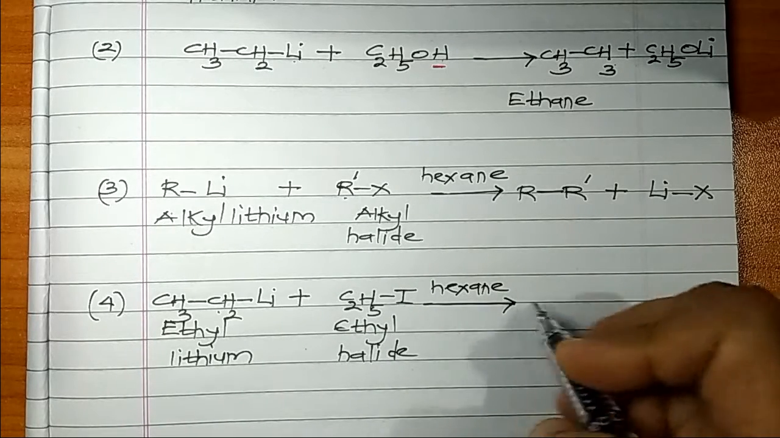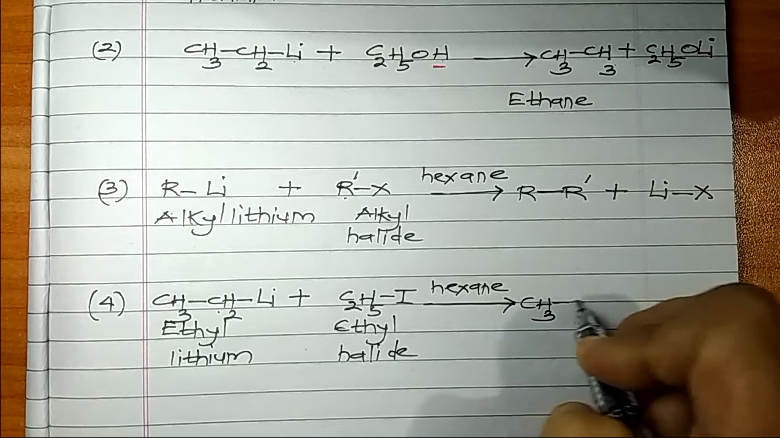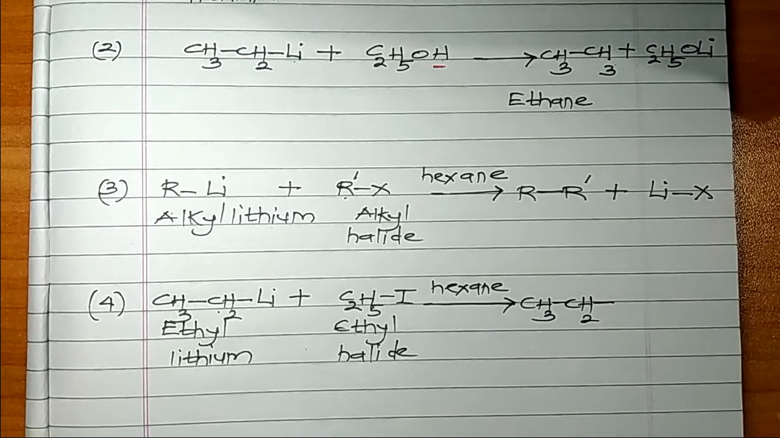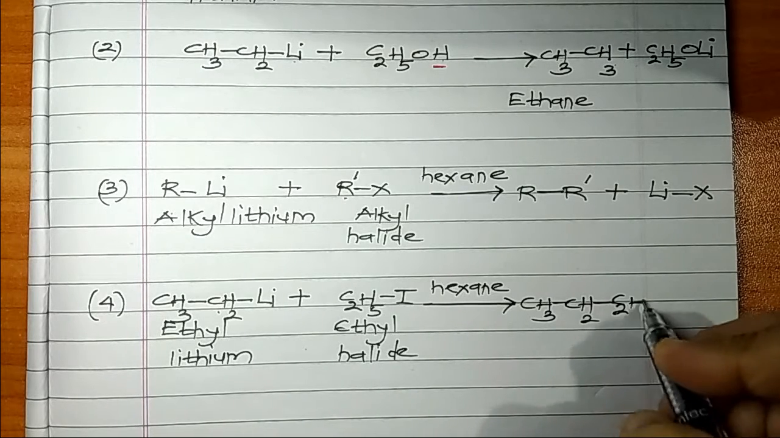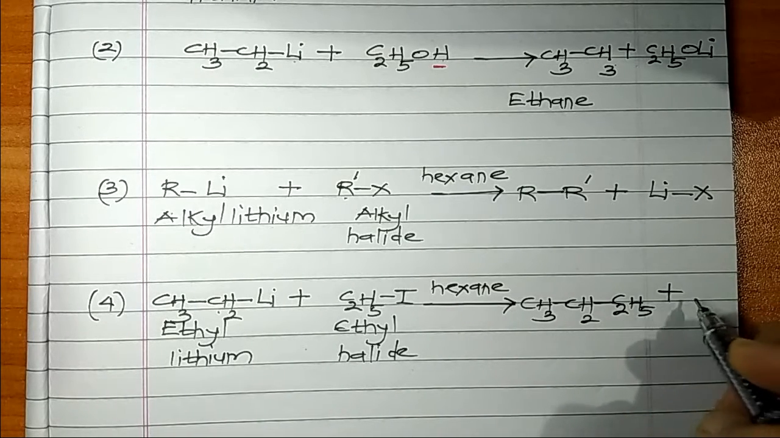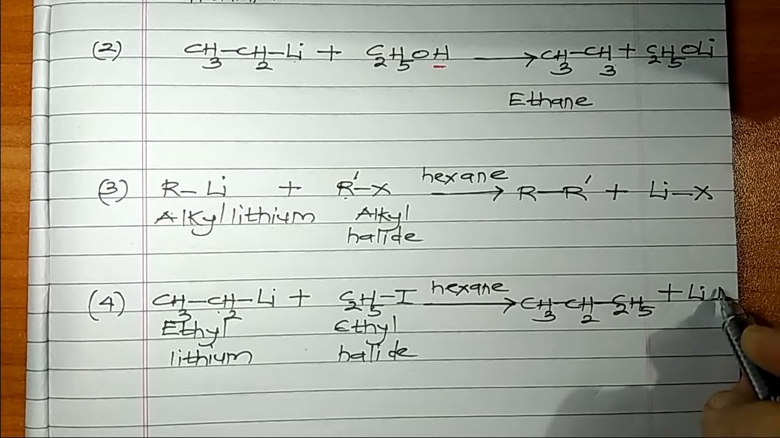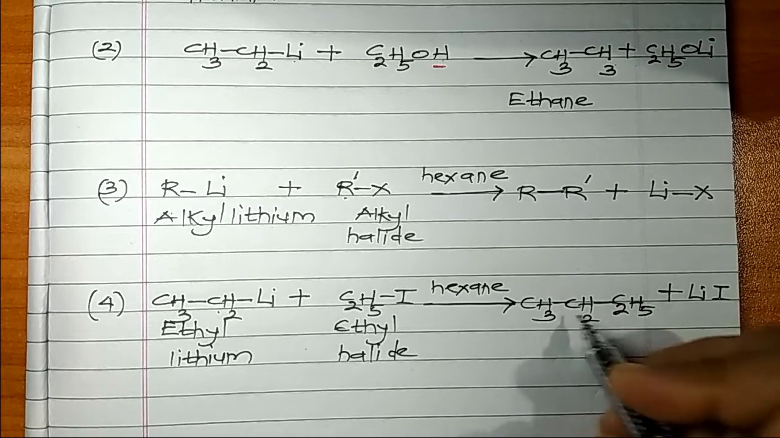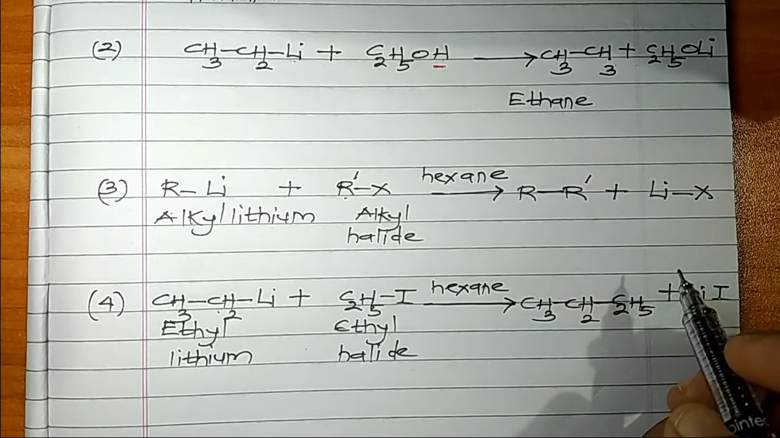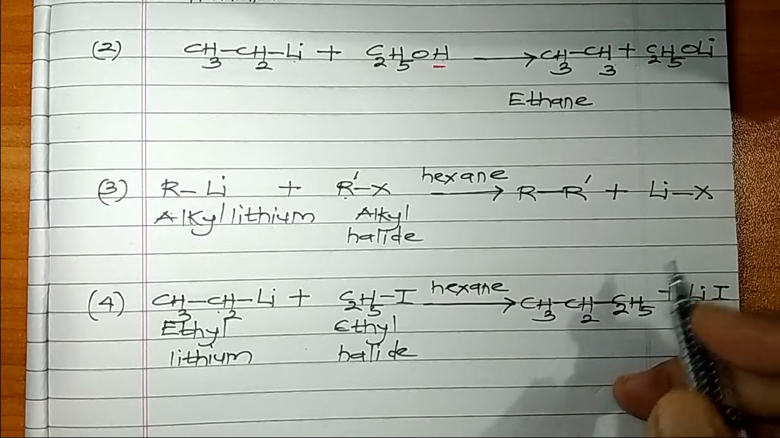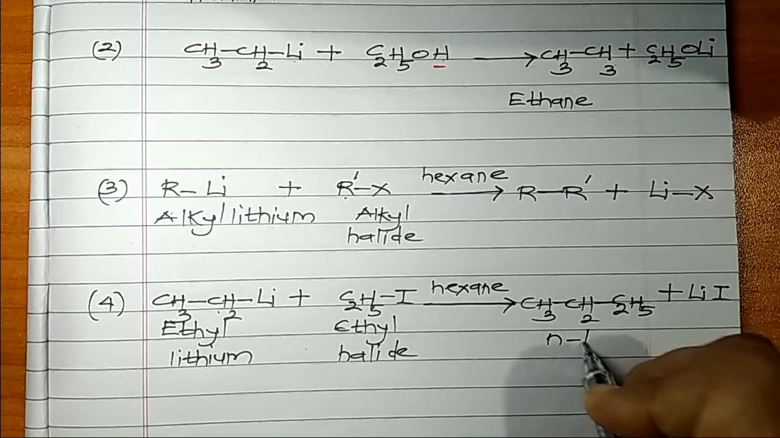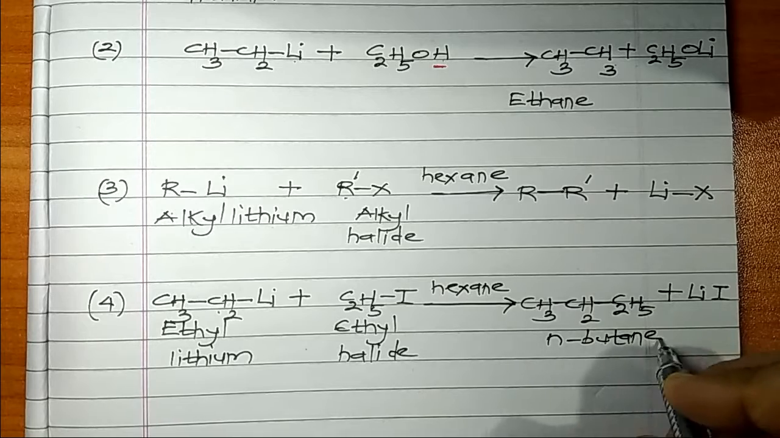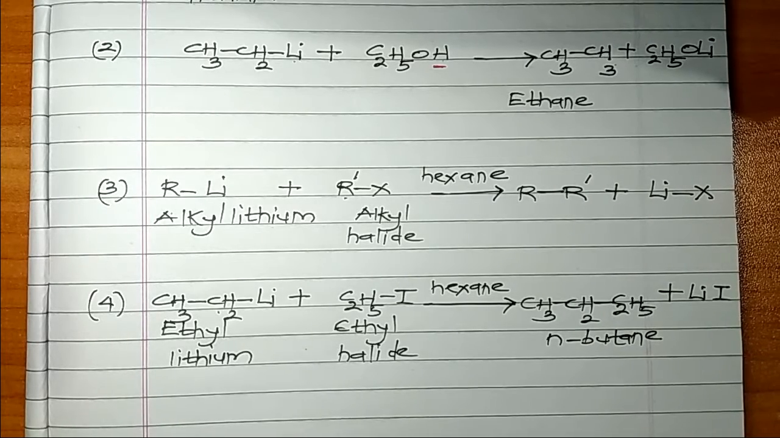So how will the compound look? It will look like CH3, I am writing exactly in the same fashion so that there is no confusion. I have taken this ethyl group, and here your ethyl group was written like this, C2H5, plus what else? You will have lithium iodide. Now this compound written here on the paper, if you see, contains 1, 2, 3, 4 carbon atoms in a straight chain. So we have n-butane. The name of the compound is n-butane.